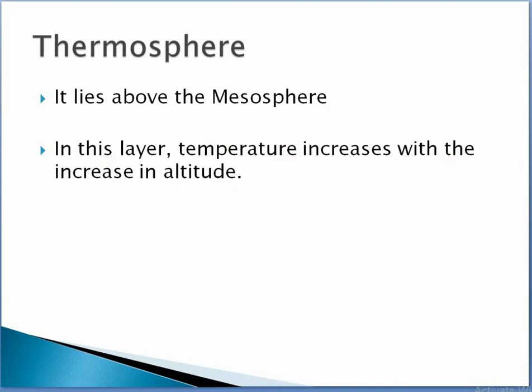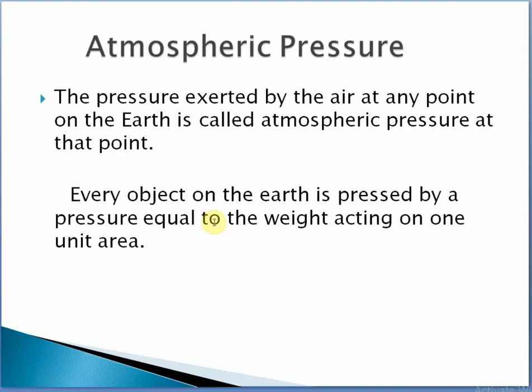Then after this, our next topic is atmospheric pressure. So what is this atmospheric pressure? The definition of atmospheric pressure is: the pressure exerted by the air at any point on the earth is called atmospheric pressure at that point. So atmospheric pressure is the pressure exerted by the air at any point on the earth.